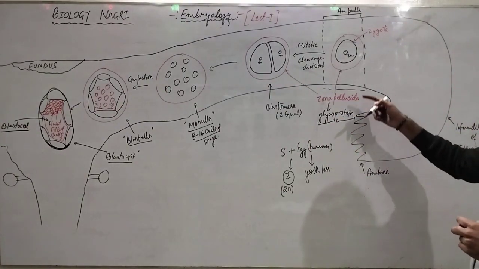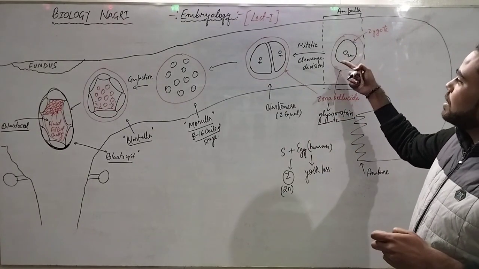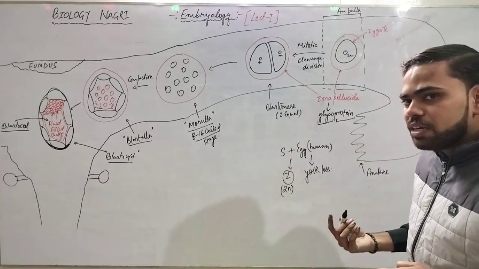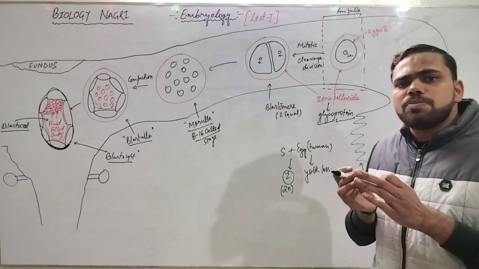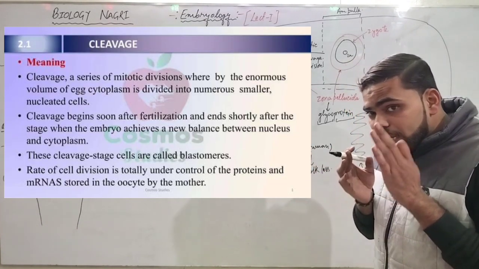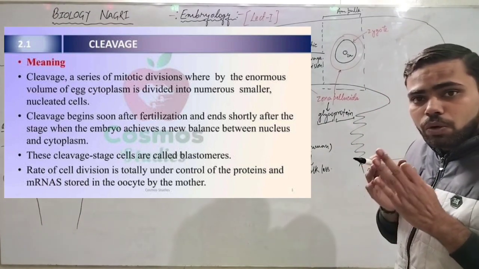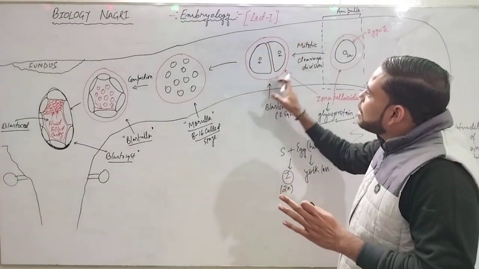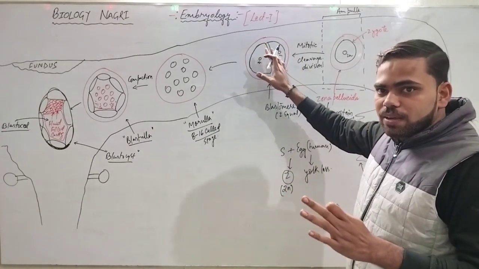Okay. Now, what happens when a zygote undergoes a mitotic division? Mitotic division, basically there is a minute difference between mitotic division and a cleavage division. Okay. In cleavage division, there will be no growth in the overall size, but there will be growth inside the layer of zona pellucida.